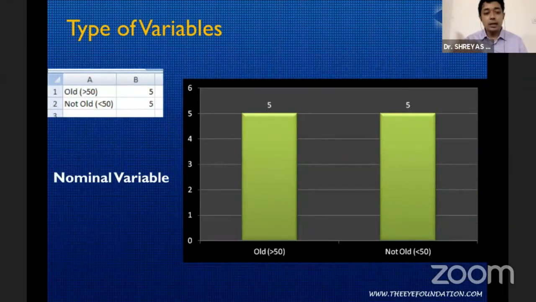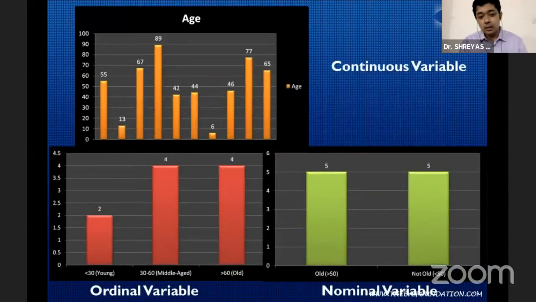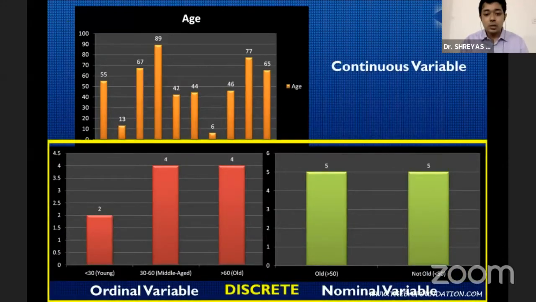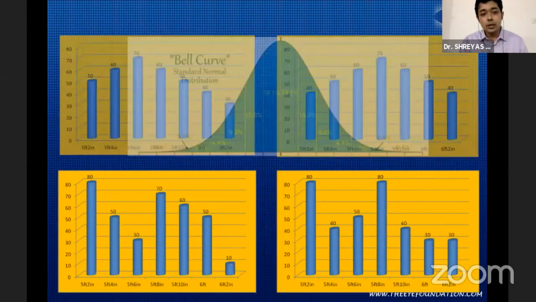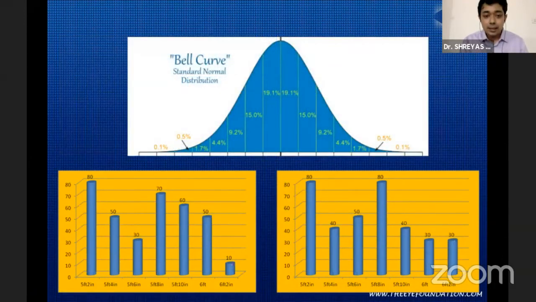Or it becomes young and old, which is essentially a yes or no kind of question, which is a nominal variable. The reason we are looking into all this is because the type of test that we use differs between continuous and discrete variables.